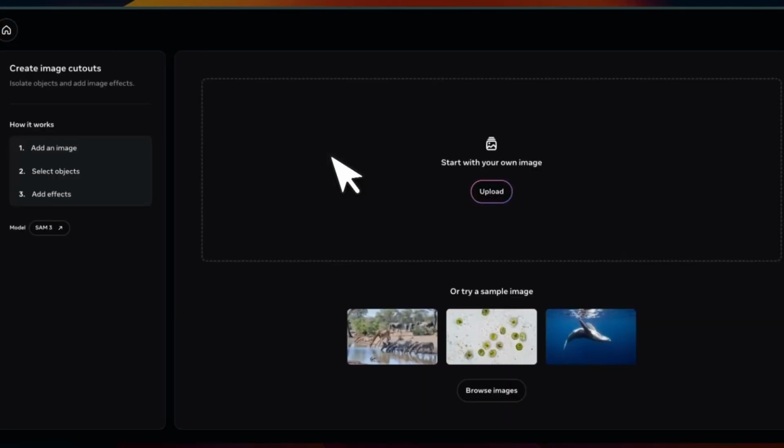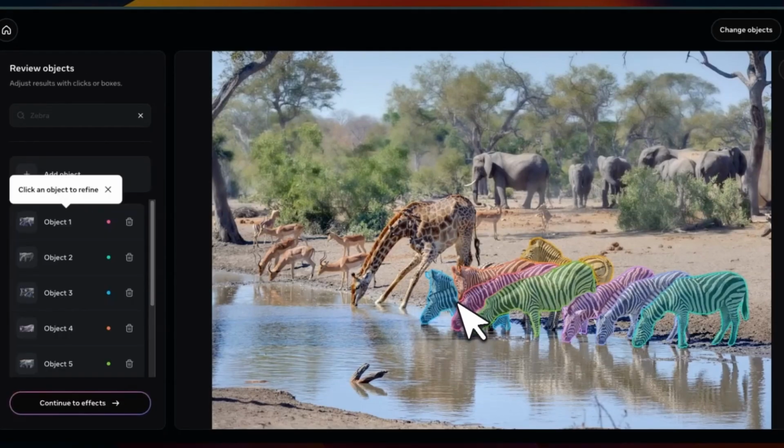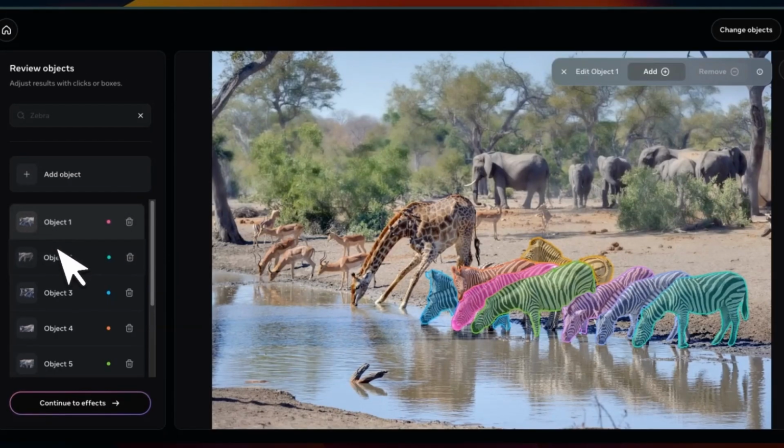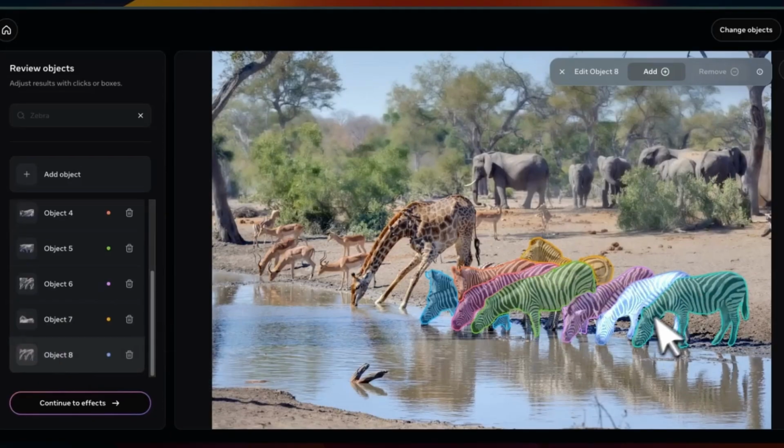Now, if you want to work with images, it does that as well. So for example, if I select one of the demo images, we can, let's say, ask it to detect all the zebras. Now, the great thing here is that if there are multiple different objects of the same class present, you just describe one of them and it's able to detect all of them, right? So here you can see that it detected all the different zebras and segmented them.